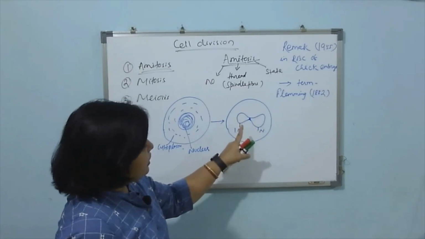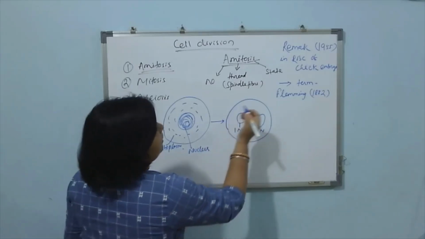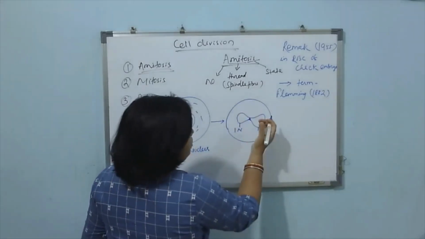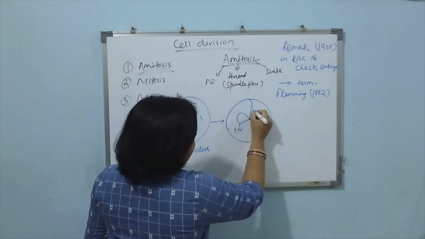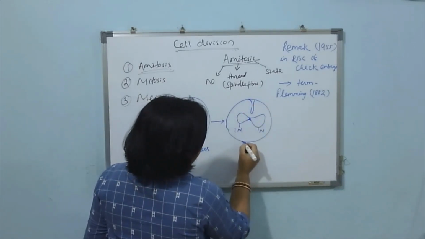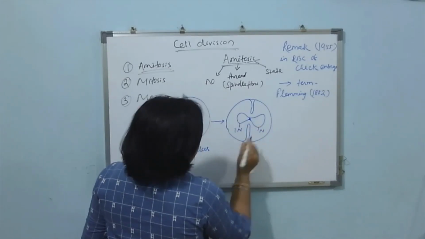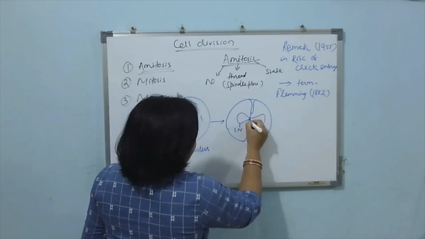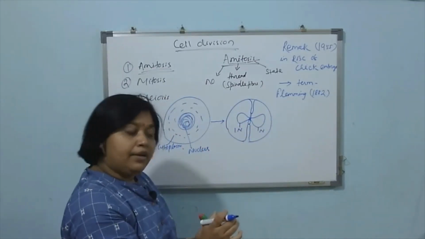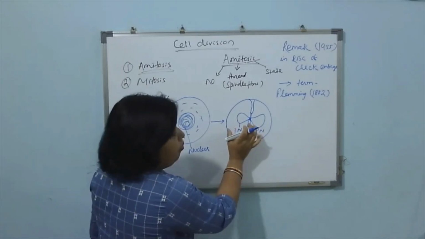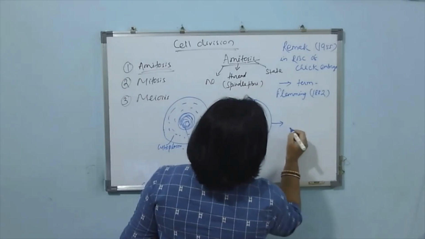After the division of the nucleus, a constriction will appear in the cytoplasm. A centripetal constriction will appear here, and this groove will increase and join with each other and make the cell separate to form two daughter cells. How will it appear?